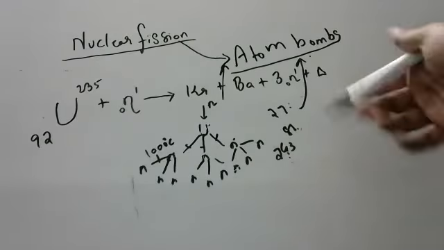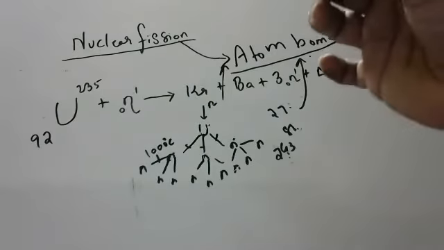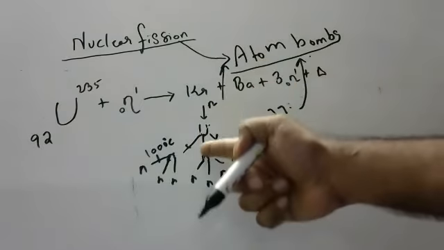243 is becoming 8, 9, 4, something you will get. This is called chain reaction. What is chain reaction? 1 is becoming 3, 3 is becoming 9.